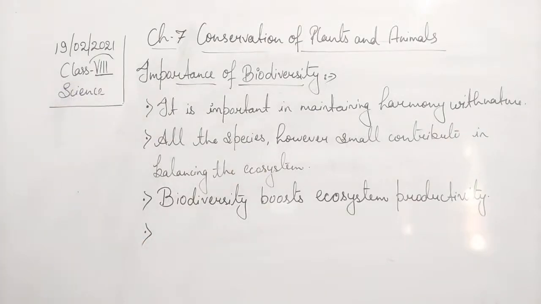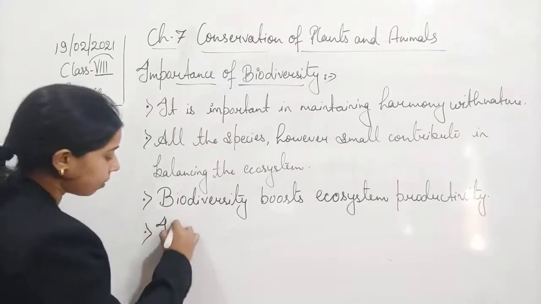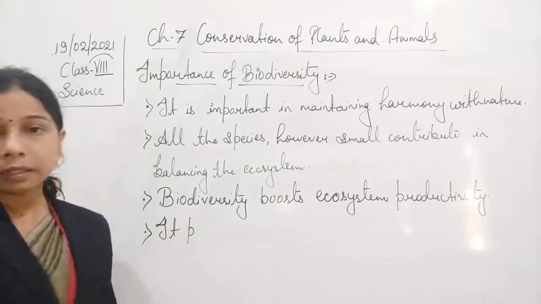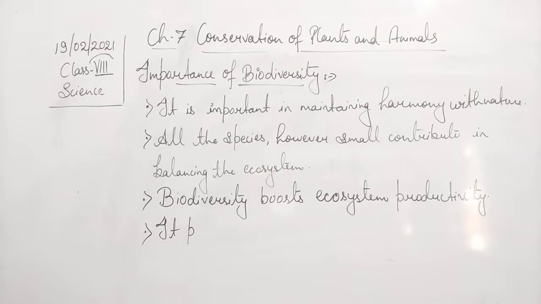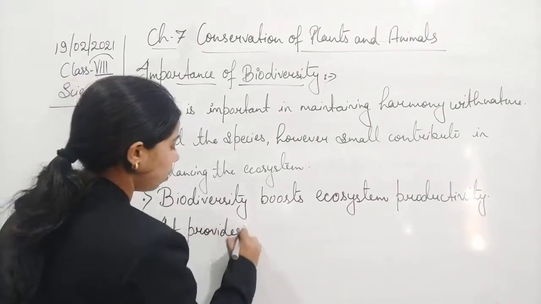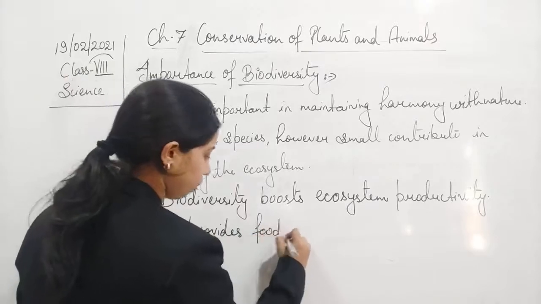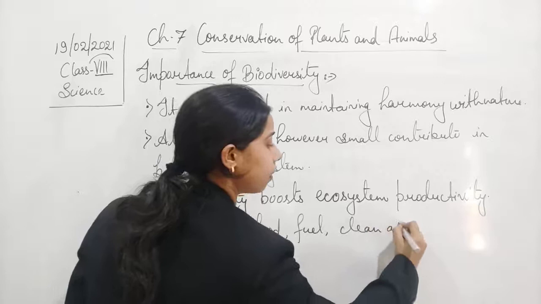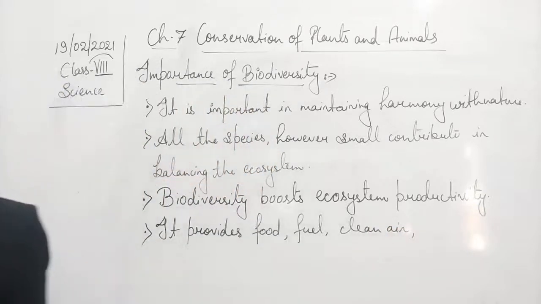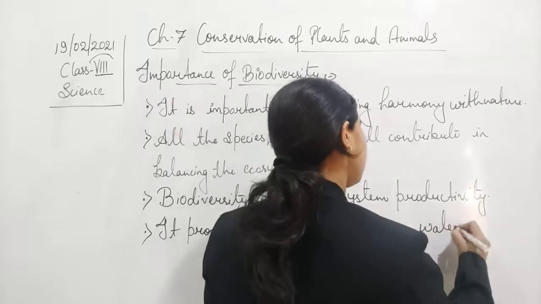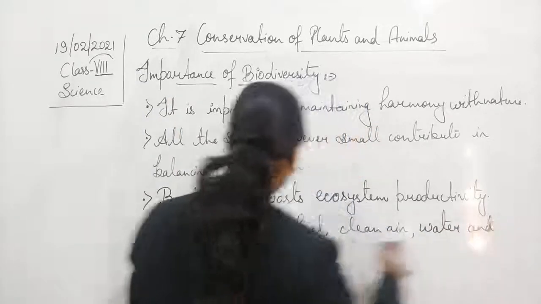Also, we can say that it provides food, shelter, fuel, clean air, water, and other products.